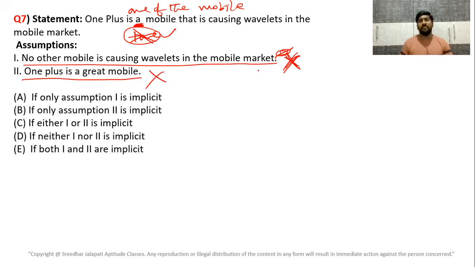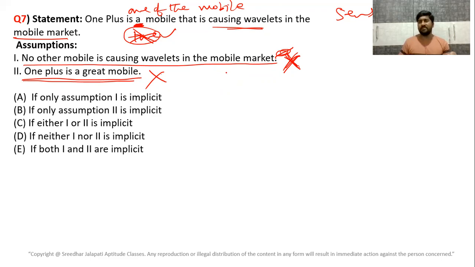Second, OnePlus is a great mobile. We do not know, right? Because here it is given that OnePlus is a mobile that is causing wavelets in the market. Wavelets in the sense kind of sensation. It is creating sensation in the market. But to create sensation, it need not be a great mobile. There could be a lot of reasons to create sensations.